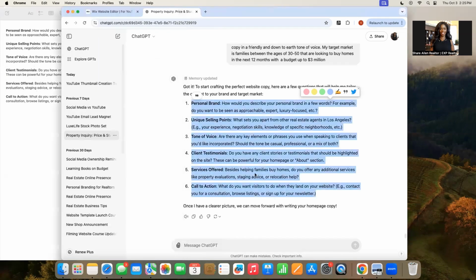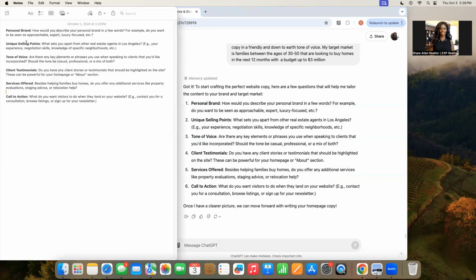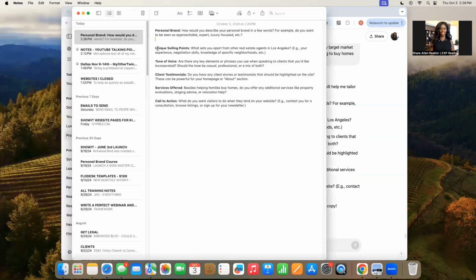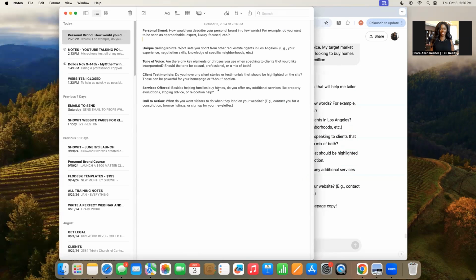Like under here, it says, based on helping families to buy homes, do you offer any additional services? Just go in and answer each one of these and be as specific as possible. So I would just go in here and fill in my answer. And then I would take all of these answers and plug it back into ChatGPT.